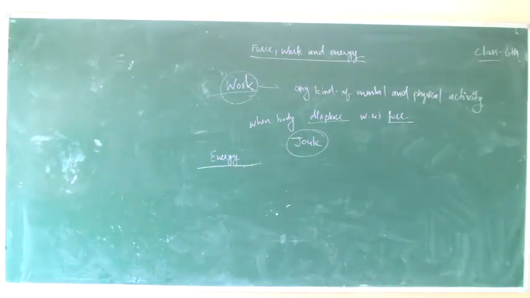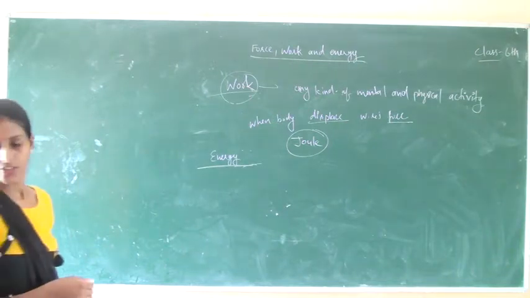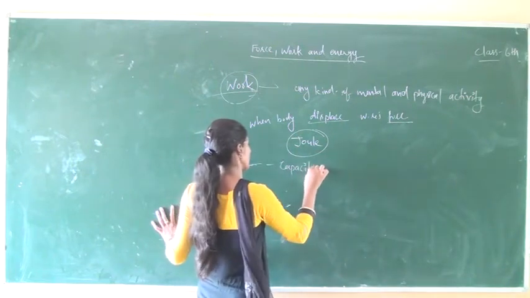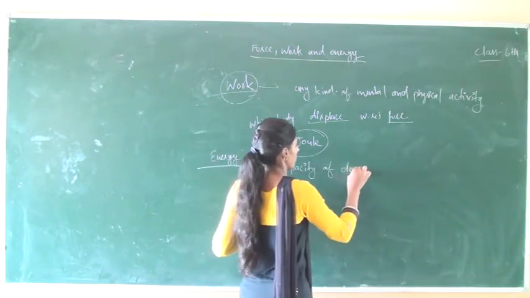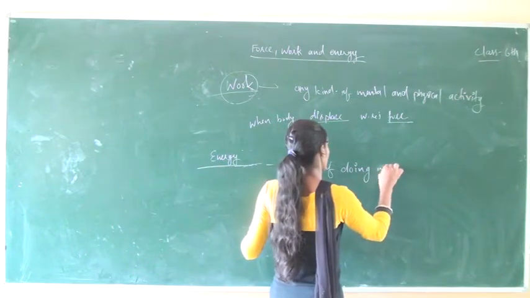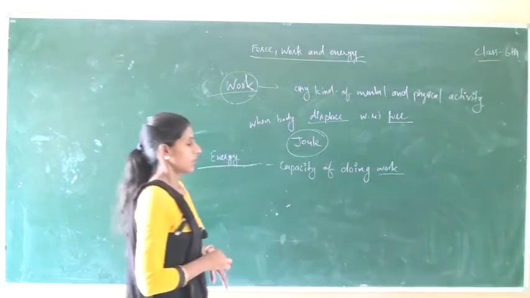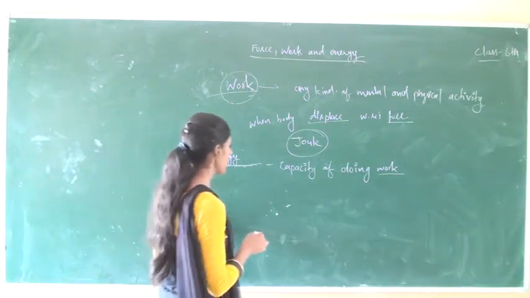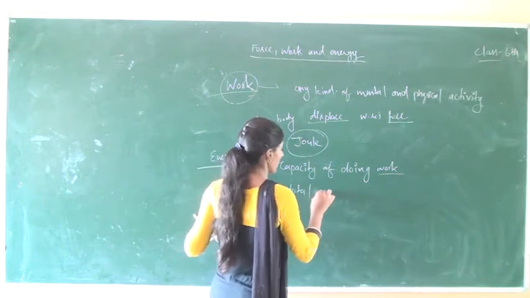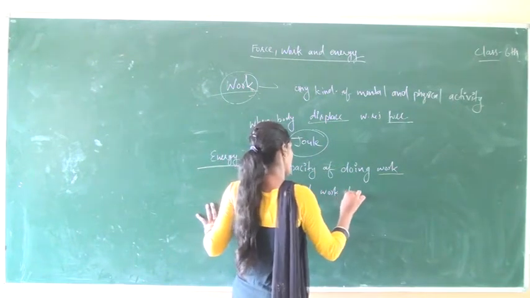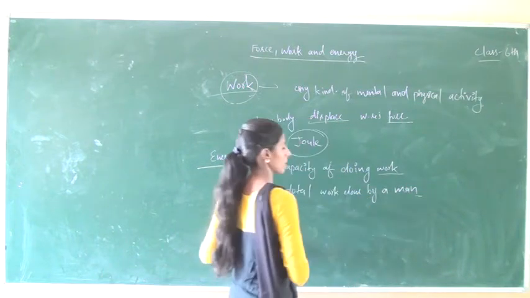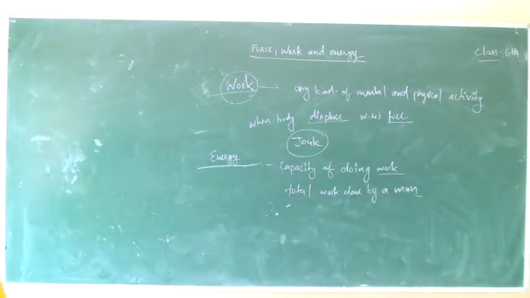So, capacity of doing work or total work done by a man is known as energy.